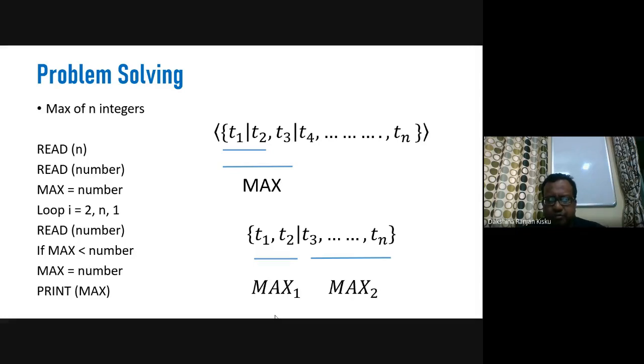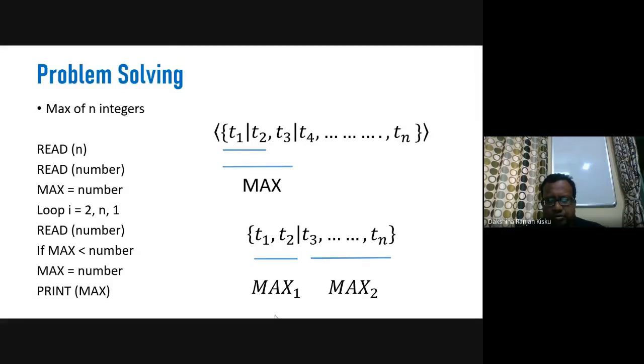So this is basically whatever we have discussed to find the maximum of the integers. That is the solution to this decomposition problem. So one such solution may be the earlier solution.